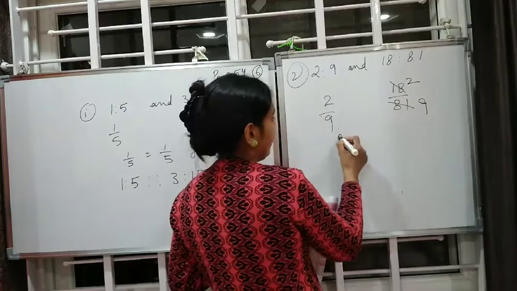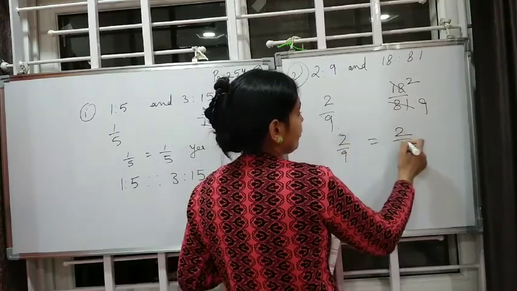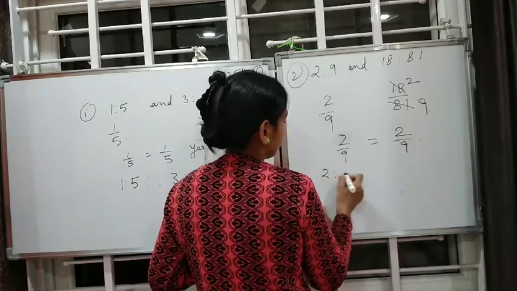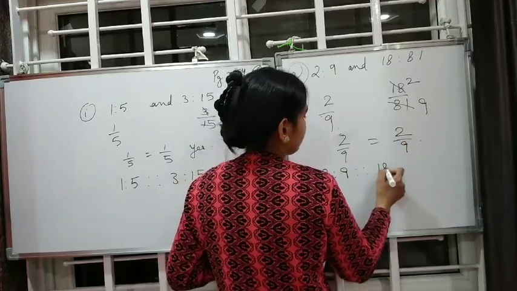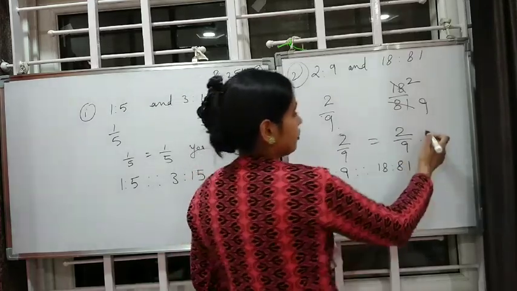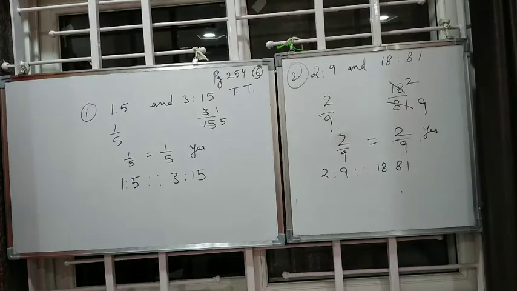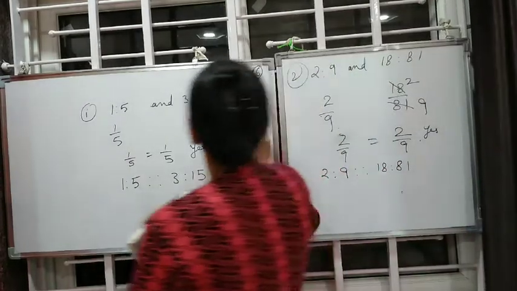Oh, they are same. 2 by 9 equal to 2 by 9. That is, they are in proportion. You can write yes. So this completes the first and second. We go to the third one now.